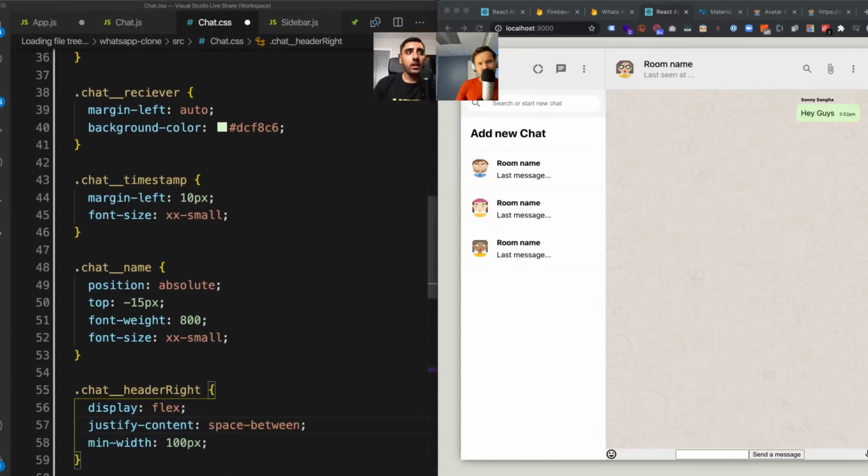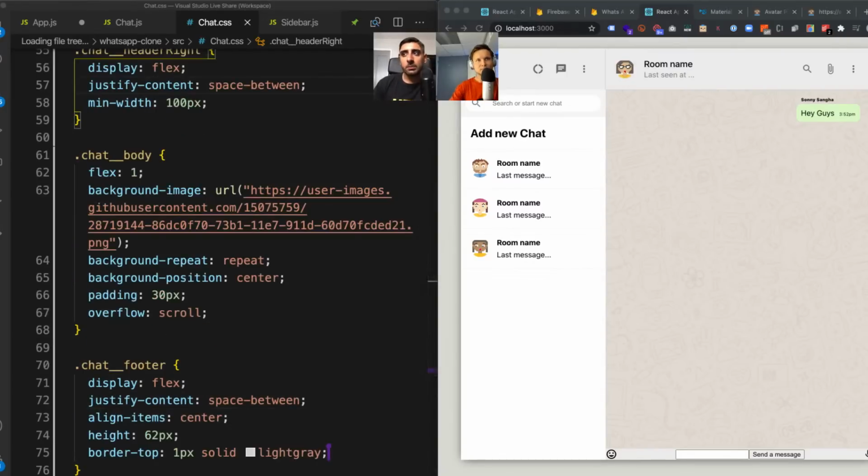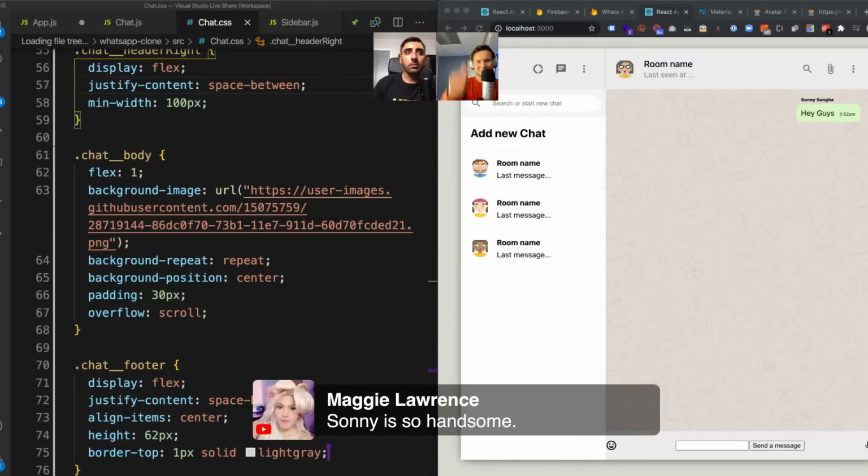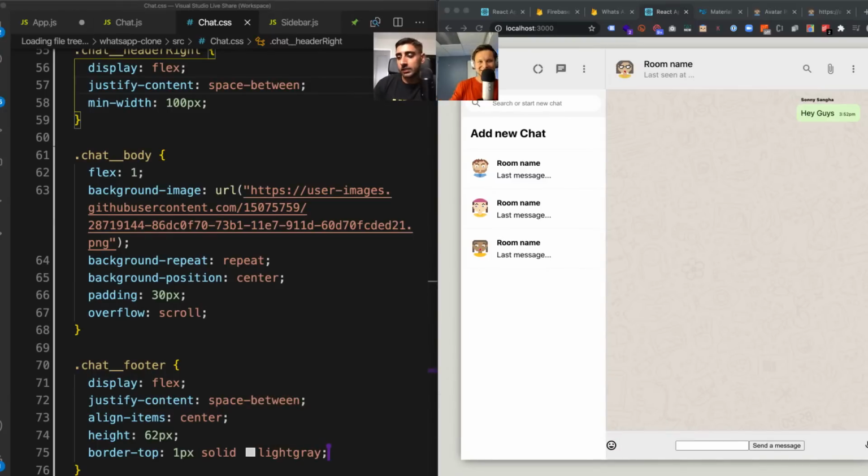And I want the border top to be 1 pixel solid light gray. If we add that in, there you go. Gives it a nice little effect. So now, what I'm going to do is go ahead and add the following. For the form, I want the form to take up the most room, the majority of that space.